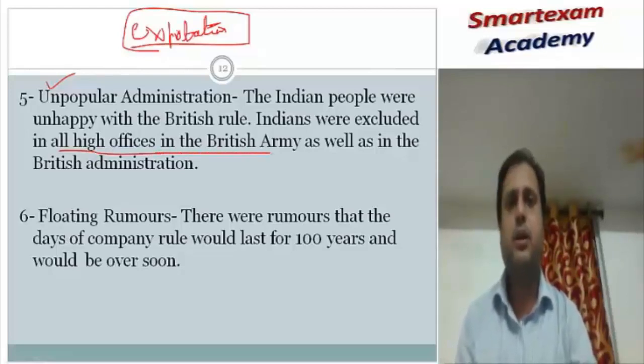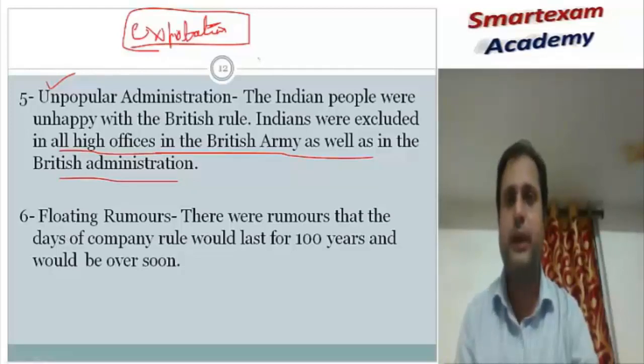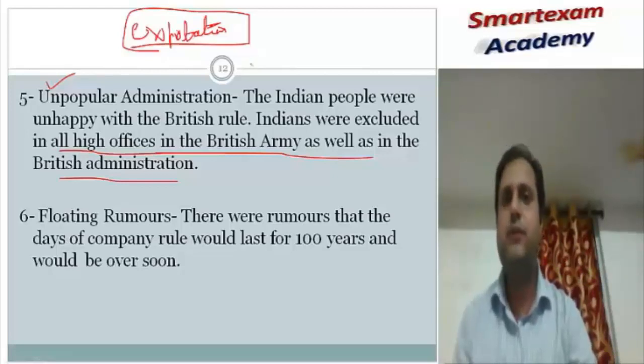Indian people even had no place in the high offices of the British administration. Indians were completely excluded. Indian people were exploited. Indian people were becoming poorer day by day. So all these factors made the British administration very unpopular, and the people were very unhappy. So they wanted to get rid of the exploitation of the British Empire anyhow.